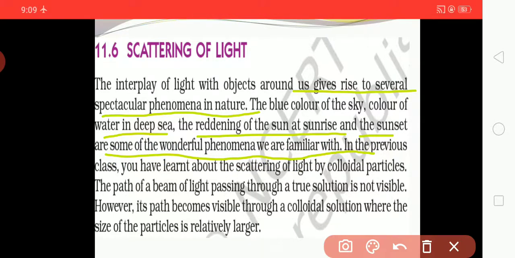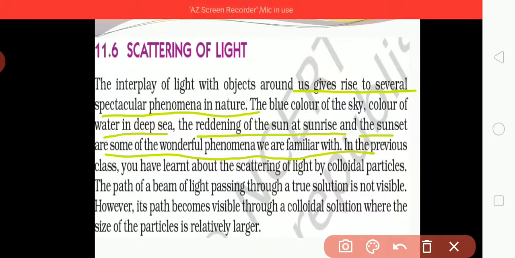We know it very well: the sky is blue in colour. In the same way, deep sea water is also blue. We observe these every day.